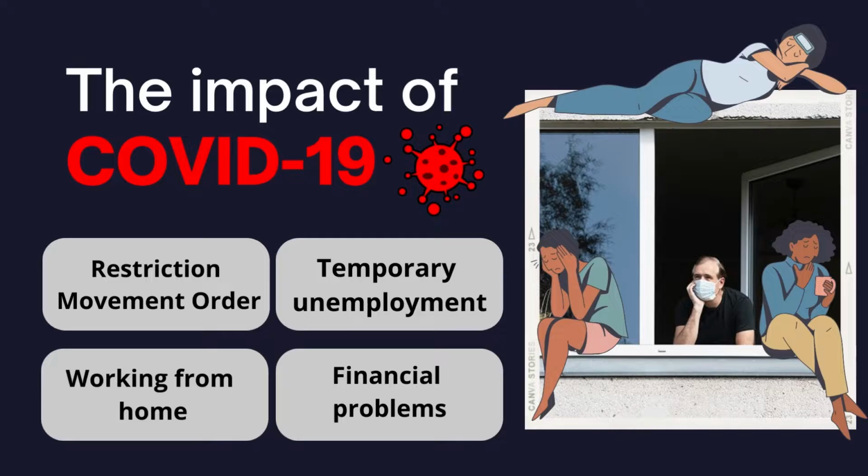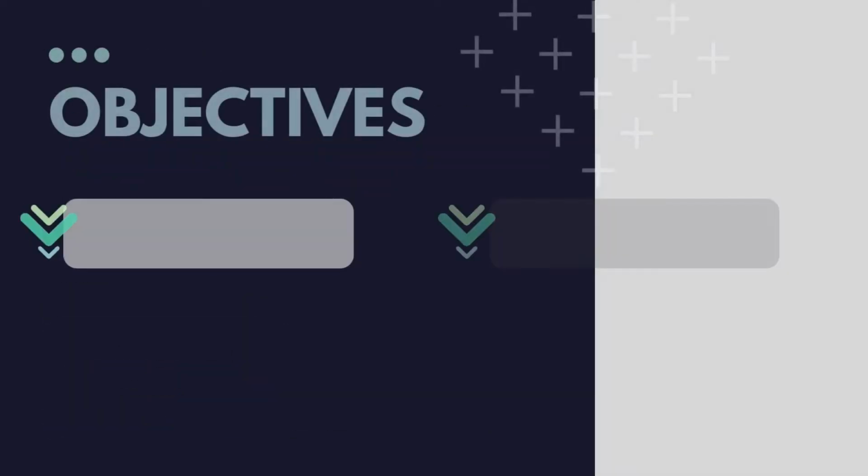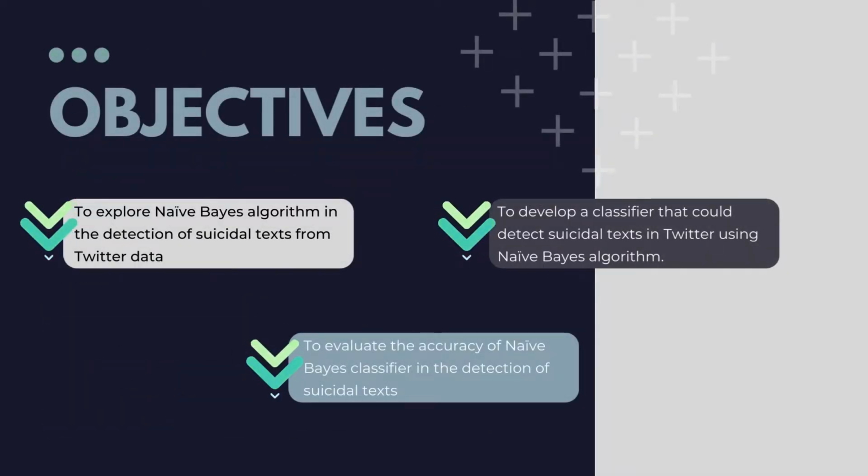Since Twitter is one of the most prominent social media platforms during the pandemic, numerous researchers have taken the initiative to analyze its data due to the rising number of suicidal attempts. Now, let's take a look at the objective for the system. The Suicidal Tweets Detection System was created to identify or categorize suicidal behavior on Twitter sites based on the motivation.